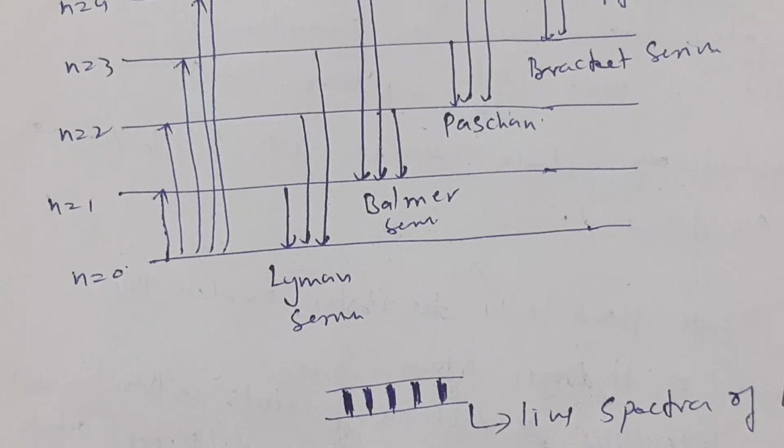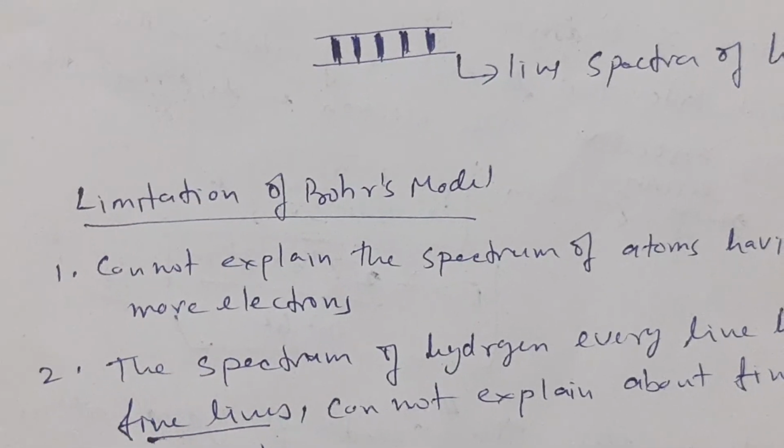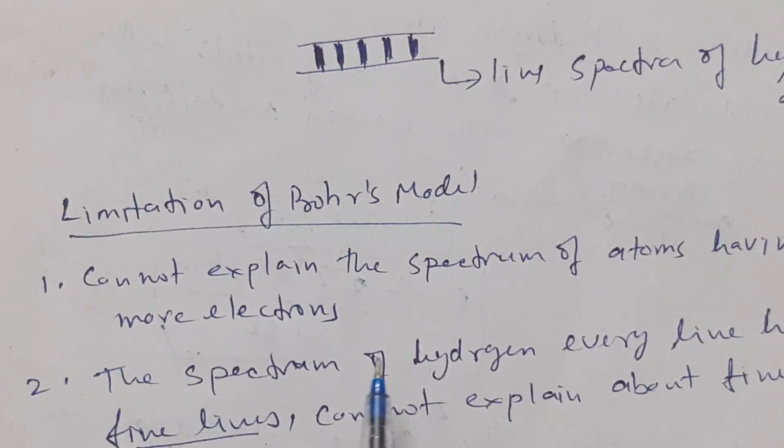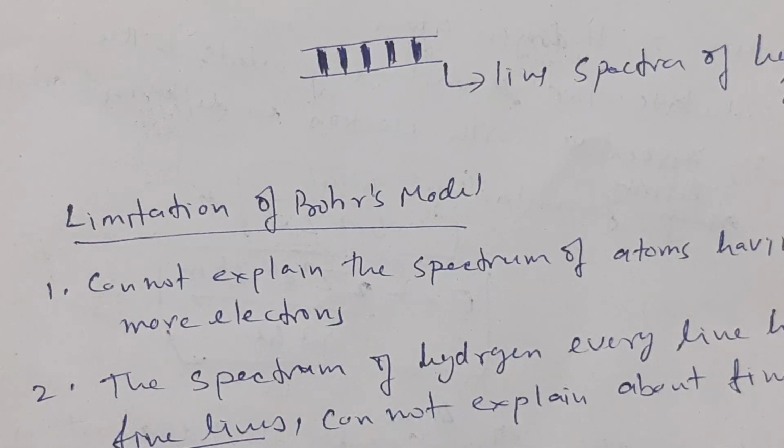So this is all about the Bohr model for the atom, but this Bohr model has some limitations. It cannot explain the spectra of atoms having more than one electron. Secondly, when the line spectra of hydrogen atom is studied by a high power microscope, then each line has many fine lines. Where these fine lines come from cannot be explained by Bohr.